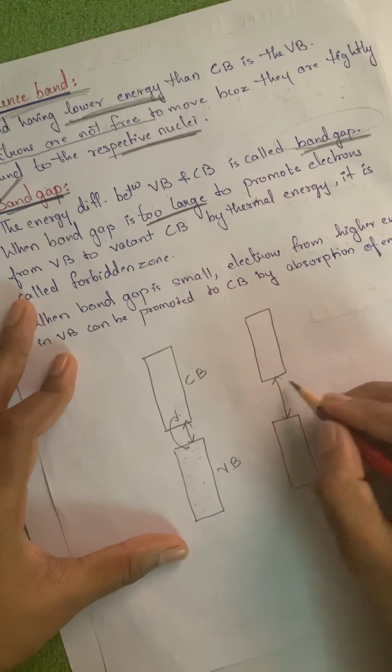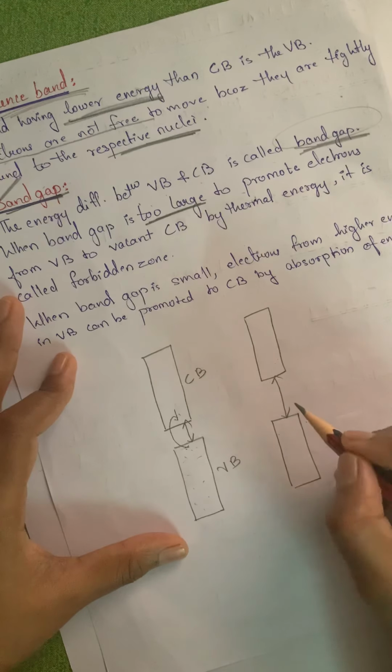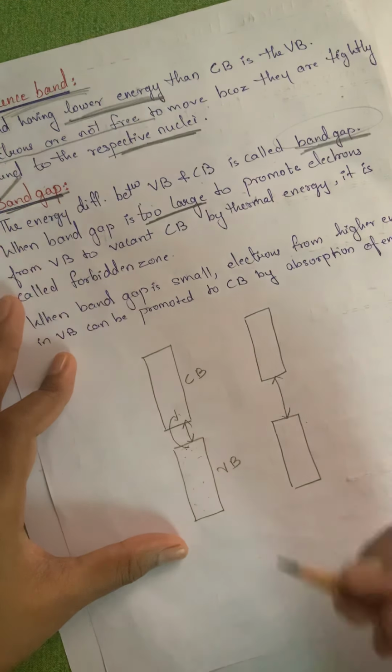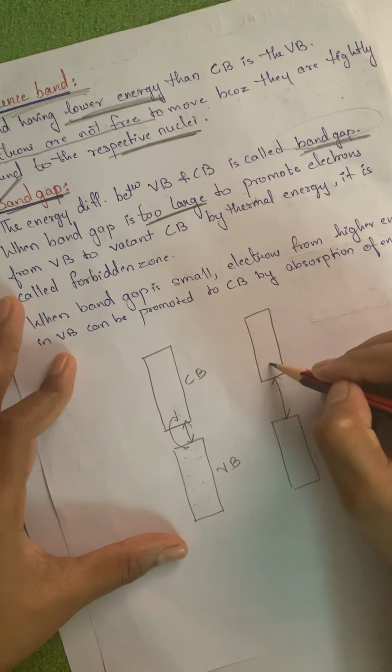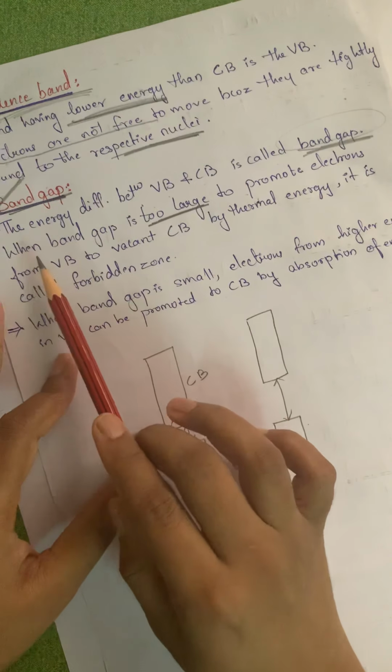At that time, this gap is called the forbidden zone. Even after supplying thermal energy, if the electrons cannot move from the valence band to the conduction band, then this is said to be the forbidden zone. Okay, so that is what it is referred to as.